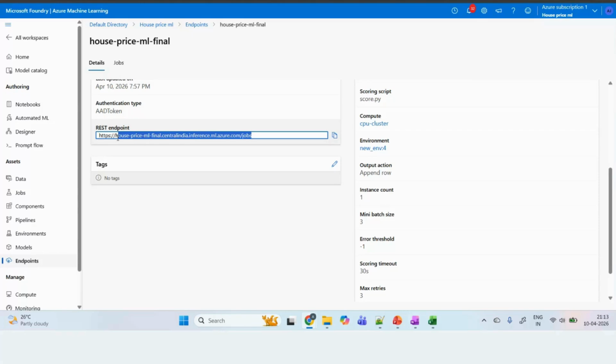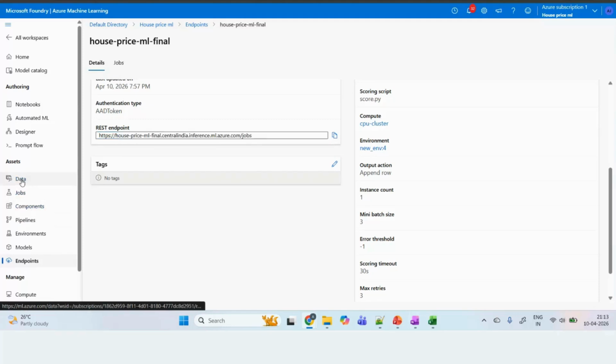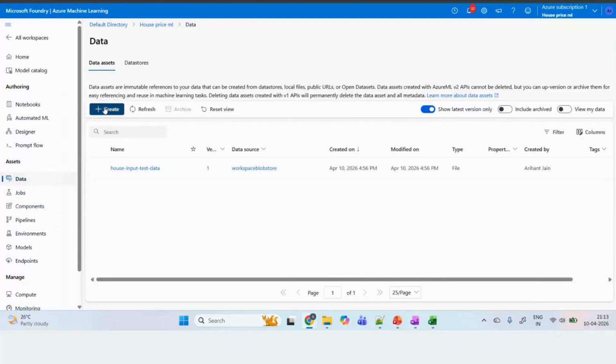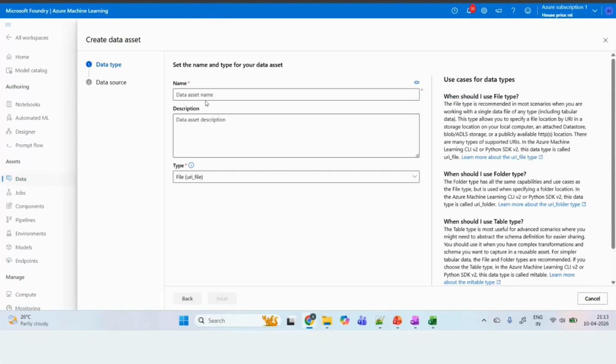as I was telling you, you have to pass the data. So either you can pass it manually, otherwise you can create a data set also here. See here on the left hand side, this is the data. So click on this data, click on create, and here you can put the data. Let's suppose I'm giving test1 data, and give the URI file only.